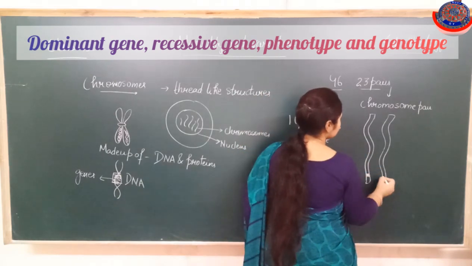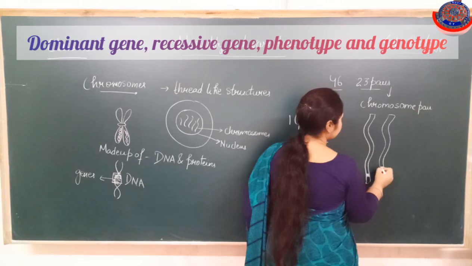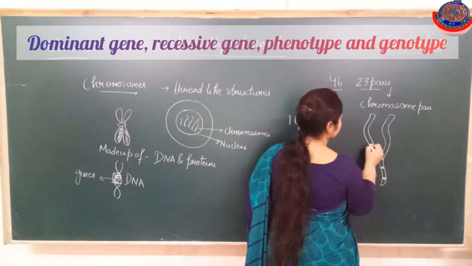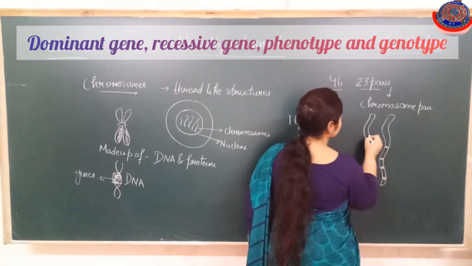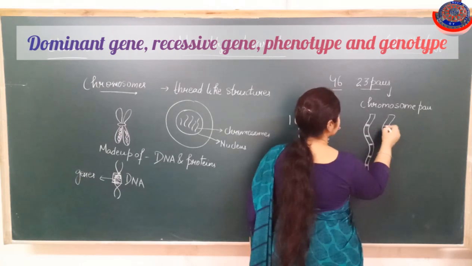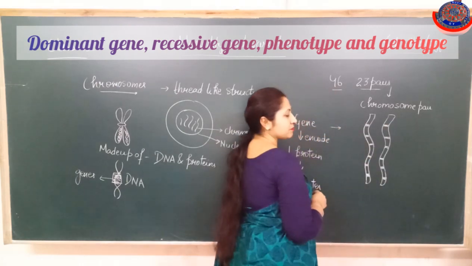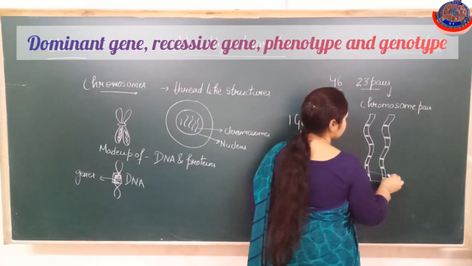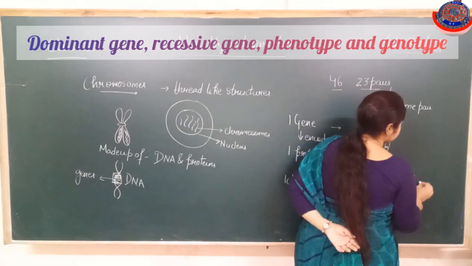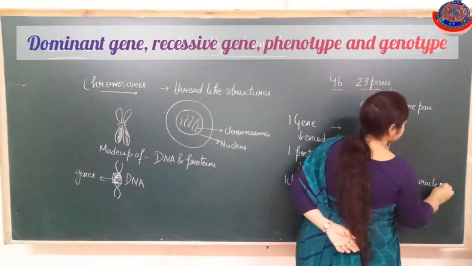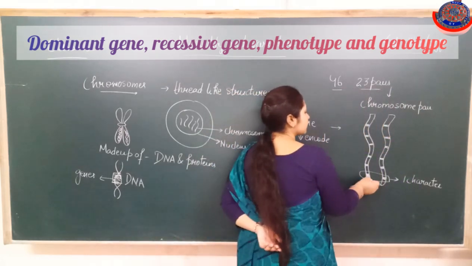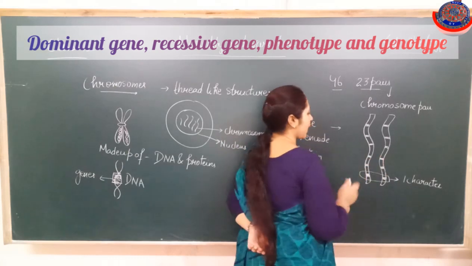So these chromosomes contain DNA, and DNA carries the genes, and these genes are present in pairs over the chromosomes. One pair of genes is responsible for one character. Suppose this gene is responsible for height.